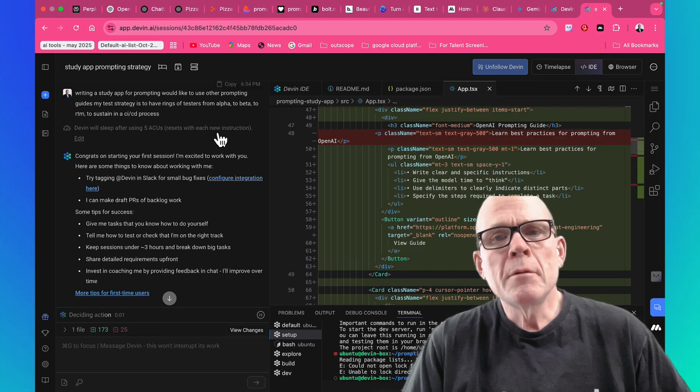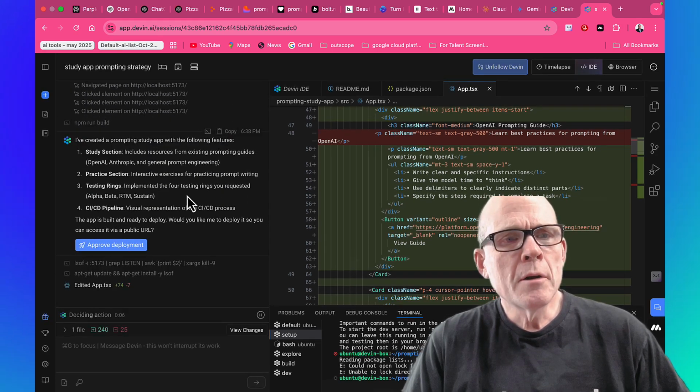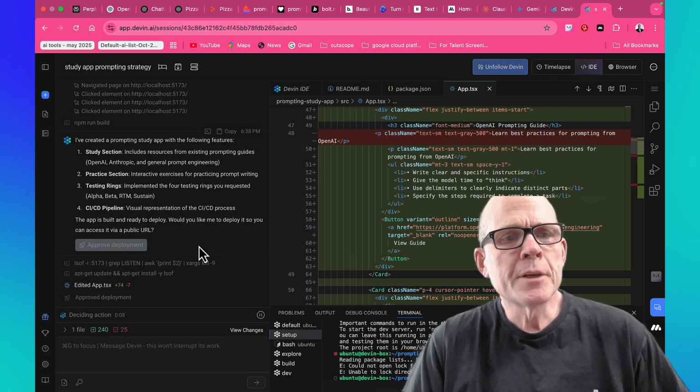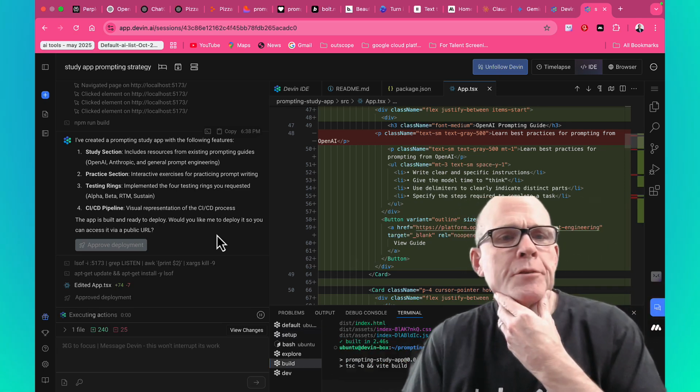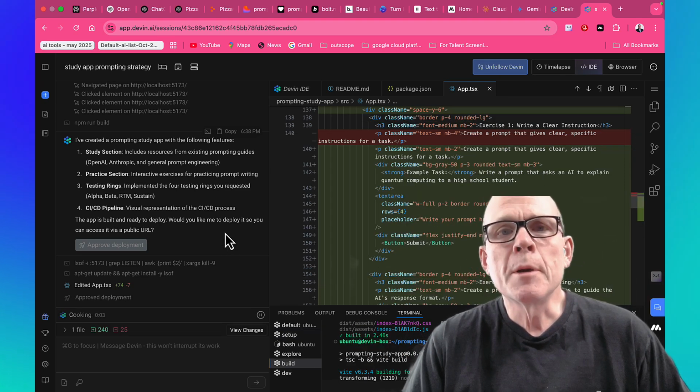And then you integrate it to GitHub, you do a little bit of work, and it's already started with some basic deployments here. Now it's going to give me a study session, a practice section, a testing ring, and a CI/CD pipeline. I want to actually have 5 or 6 of these agents deployed, and so I'm going to be playing around with this a fair bit tonight.